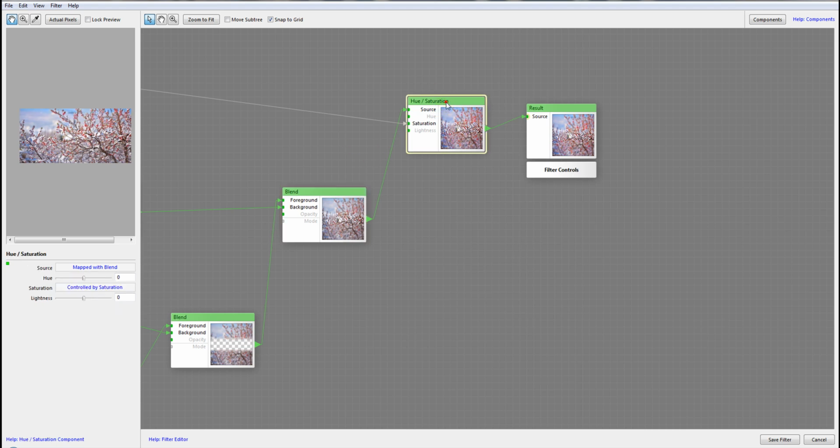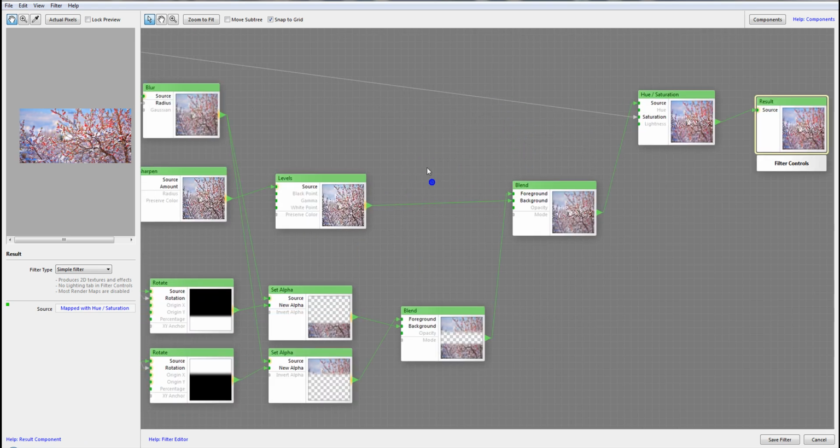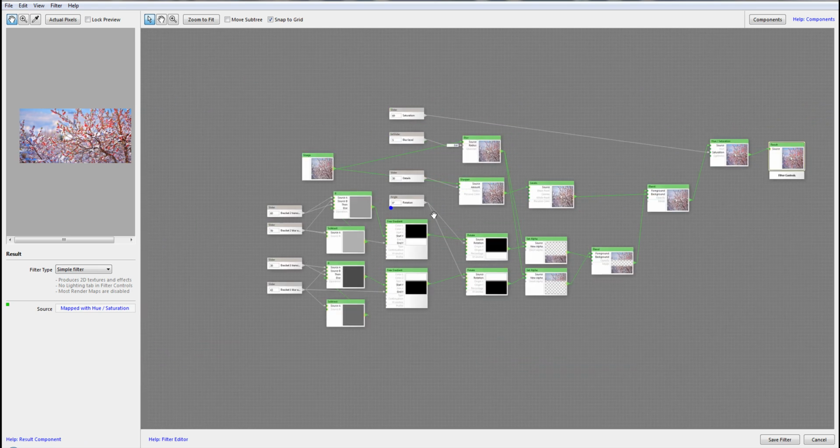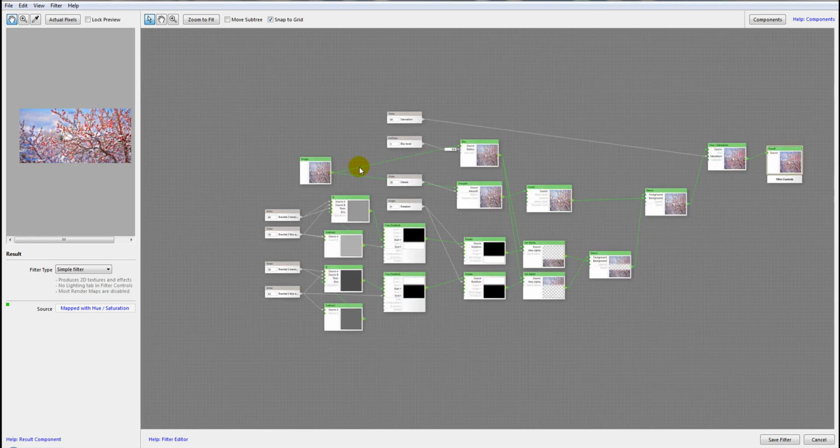And our last one is hue and saturation, and again this is just saturation control, so you can add a little bit more color. In tilt and shift processing, it can give more interesting miniature-type details when you have higher contrast and brighter colors, so you take the haze away. And of course in the end we have our final filter result. So this is how I go about analyzing filters, starting all over from the beginning. You can see the whole process.